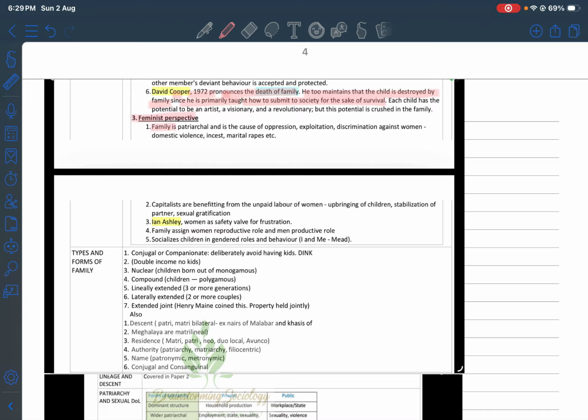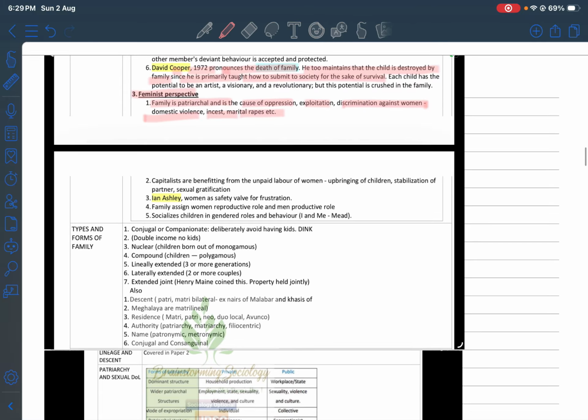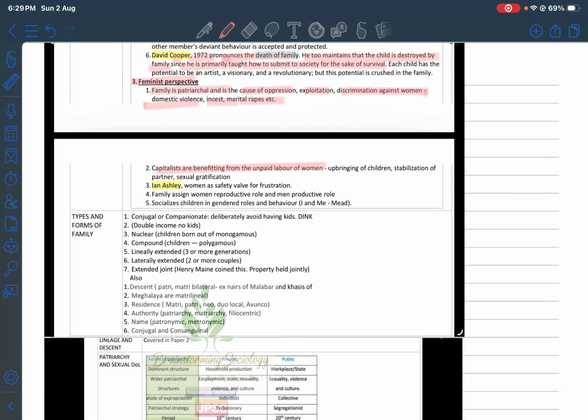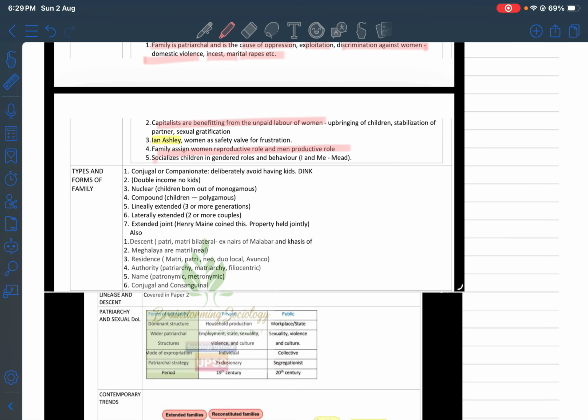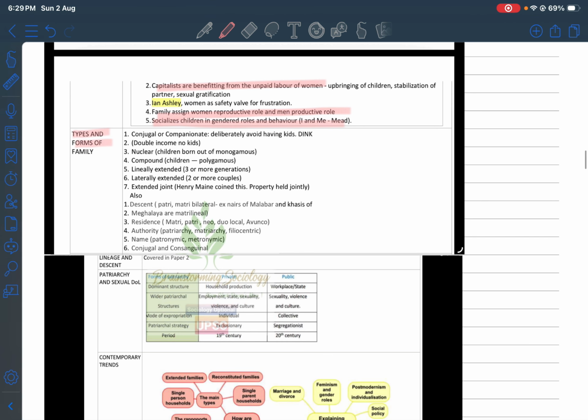The feminist perspective holds that the family is patriarchal and is the cause of oppression, exploitation, and discrimination against women, domestic violence, incest, marital rape, etc. Capitalists benefit from the unpaid labor of women. The family assigns women reproductive roles and men productive roles, and socializes children in gendered roles and behavior. And we are talking about the types and forms of family, which have evolved greatly in the contemporary period. You can also link this with the types and forms of kinship that have come out, right? You can't talk about marriage in silos and kinship in silos. You need to have a broader framework where you can use the concepts.